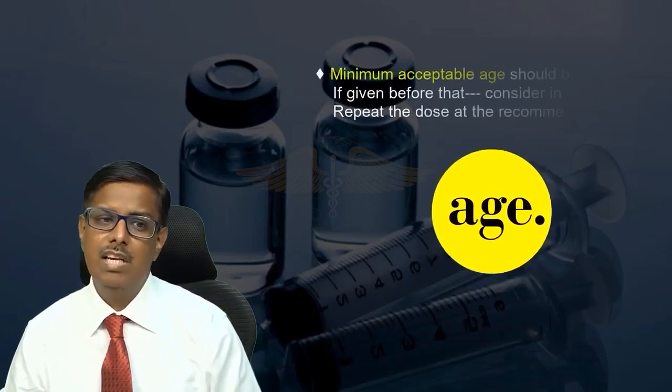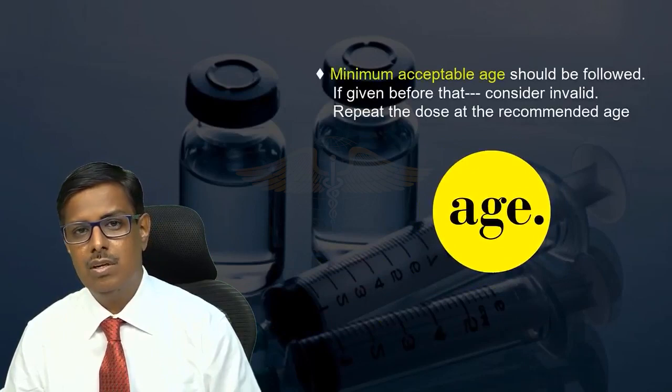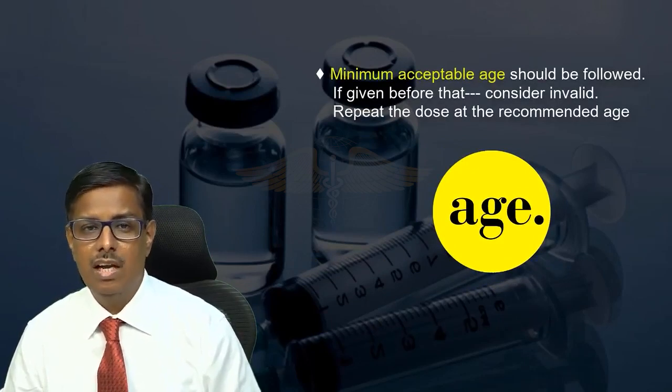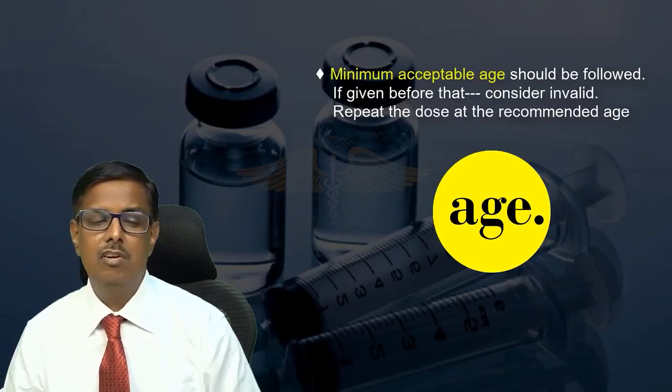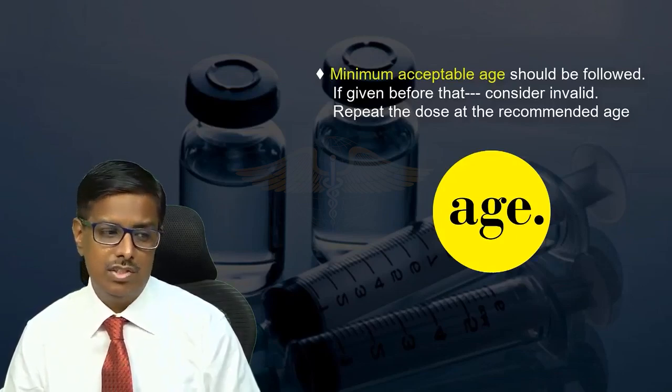Minimum acceptable age should be followed. If given before that, then the dose is considered invalid, and you will have to repeat the dose. For example, the minimum acceptable age of hepatitis A is 1 year, and if you give the vaccine at 10 months, then it will be considered invalid and you will have to repeat that dose at the recommended age.